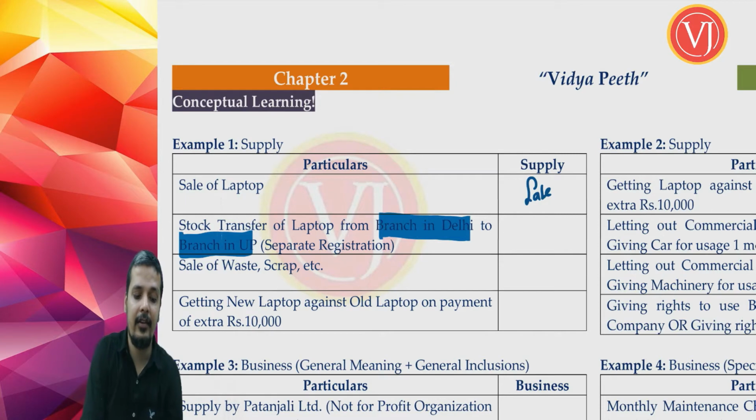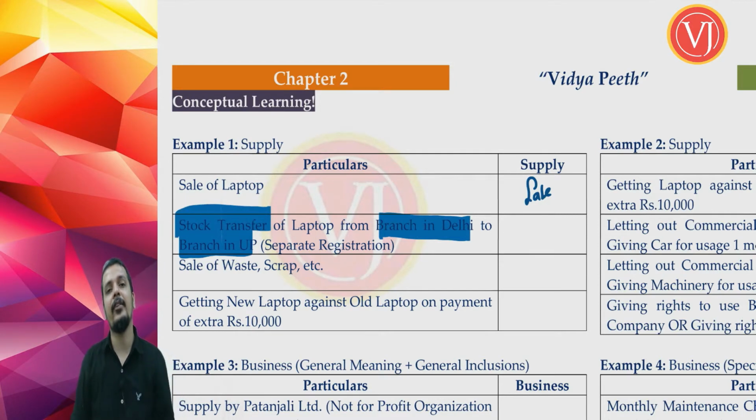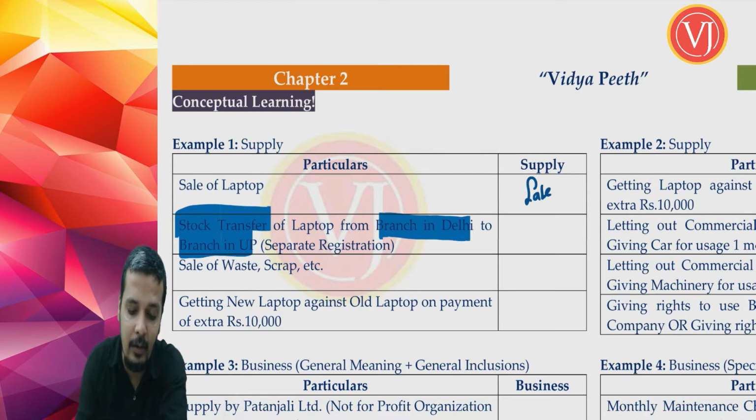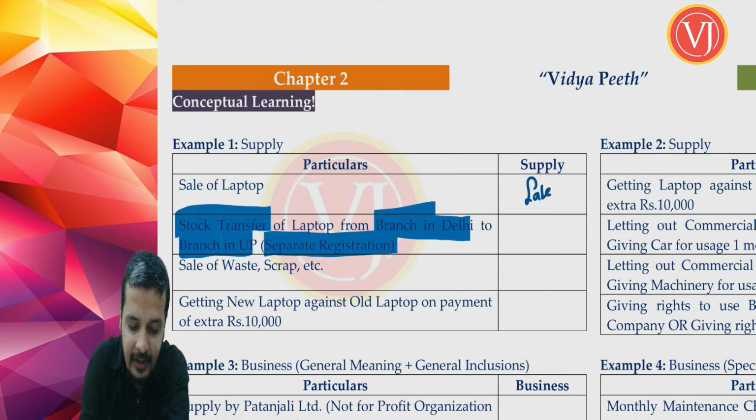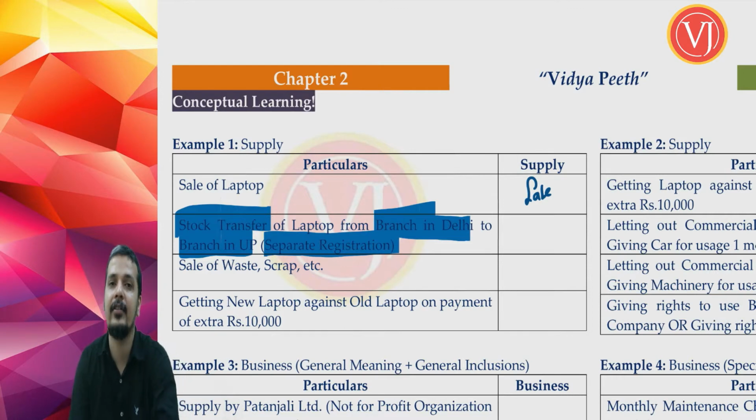Remember my friends that stock transfer not always attracts GST. Stock transfer means you're talking about the same company transferring the stock from one branch to another branch. Stock transfer will have GST only if they have separate registration, only if the branches are having separate registration. Normally, if the branches are there in different states, you have to take separate registration.